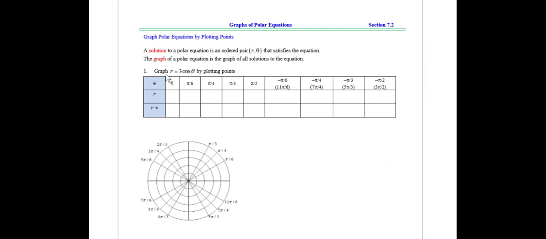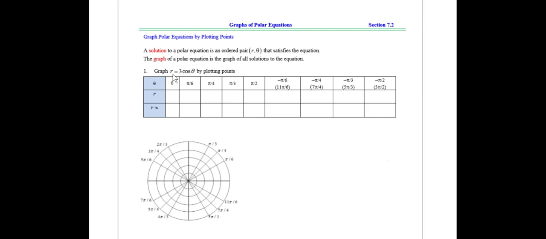For example, starting here with being asked to graph r equals 3 cosine theta by plotting points. Now I want to use this table here to fill up some theta values, some convenient values, right? You've got your special angles in the first quadrant here, special angles in the fourth quadrant here, represented as negatives or just as positives. Those are these guys in the fourth quadrant. We're choosing these just because they're convenient values, but we want to plug these theta into this equation and see what r values come out. So let's see if we can do this.